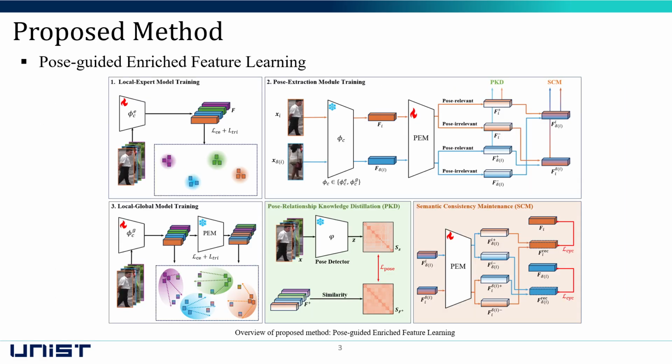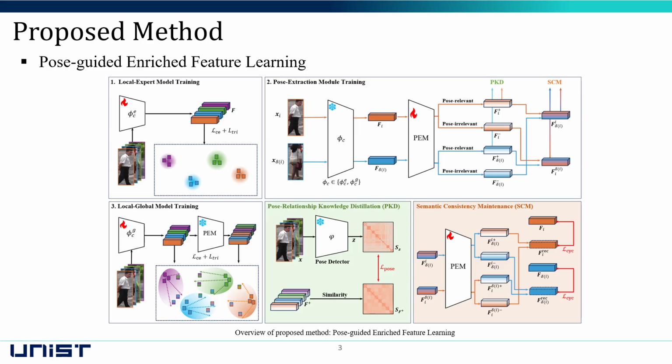To address this issue, we propose pose-guided enriched feature learning, which augments diverse poses within each client. Our framework has a local expert model that is trained solely on local data without server communication, and a local-global model that is trained on local data and communicated to the server.